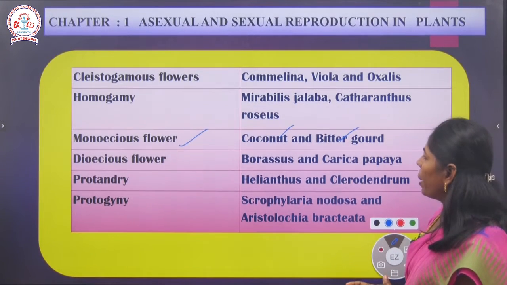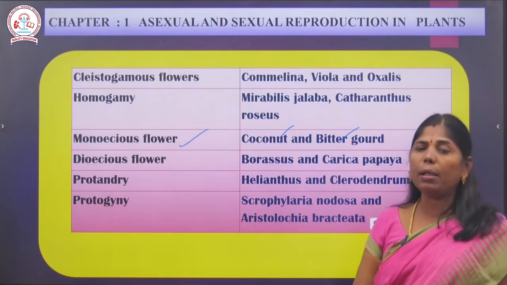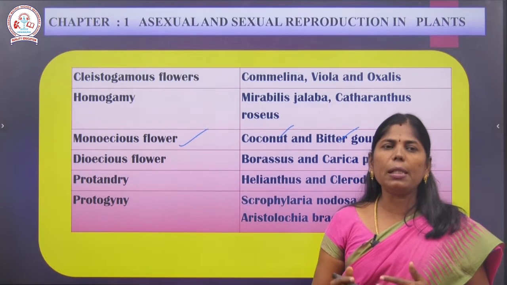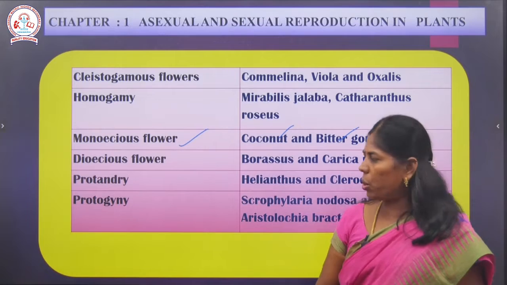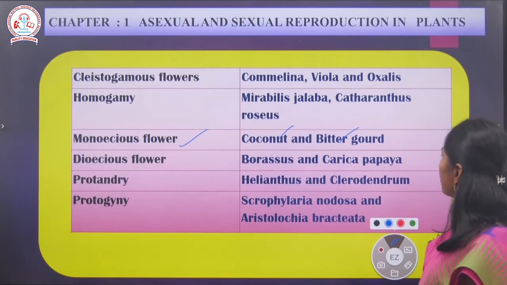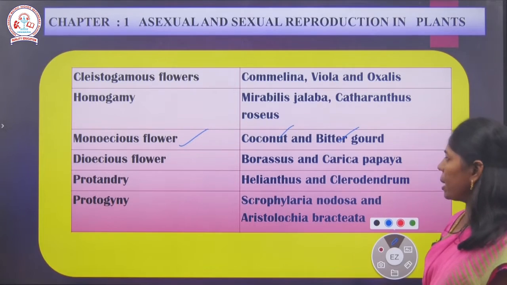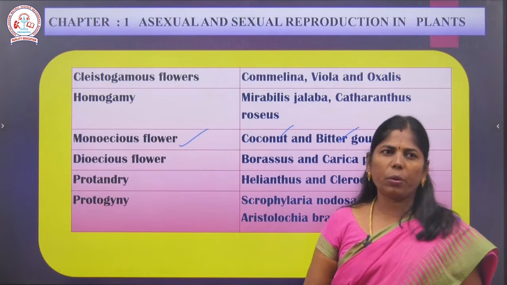Next, protandry is seen in Helianthus and Sclerotendron. Protandry means the androecium matures early. Protogyny means the gynoecium matures early. Protandry: Helianthus and Sclerotendron. Protogyny: Scrophularia nodosa and Aristolochia bracteata are the species.